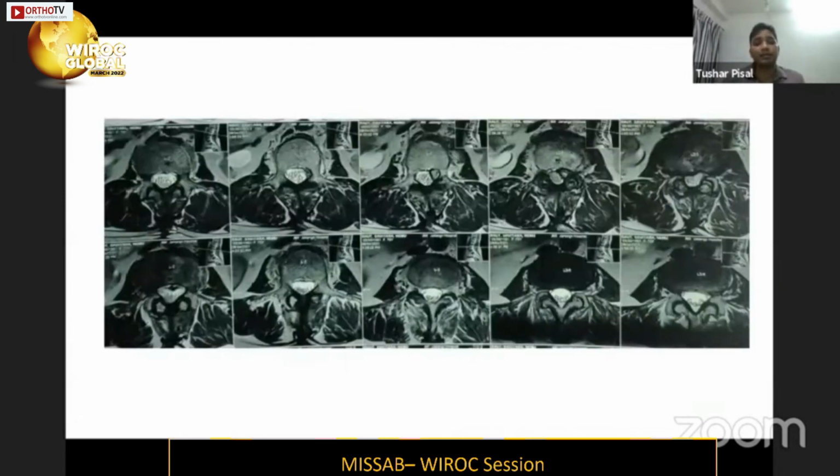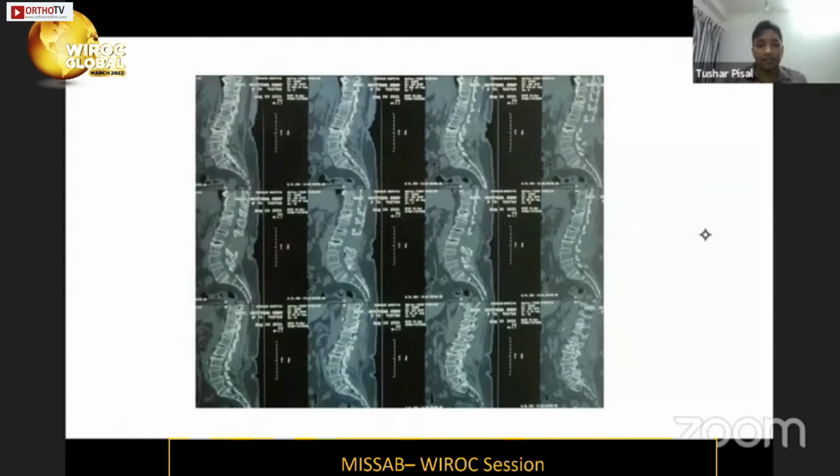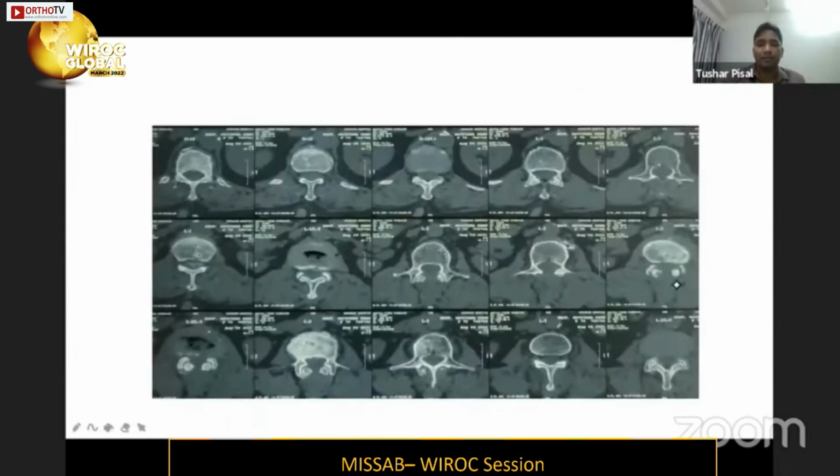This is her axial cuts, where you can see at L2-3 the piece of disc was pressing on the left-sided L3 traversing nerve root. And this is the scar tissue which was posterior. You can appreciate scar tissue very well in this region where her previous surgery was done. This was the patient's CT scan, which showed a significant laminectomy defect on the posterior aspect of the back. And these are her axial images where you can see the laminectomy defect.